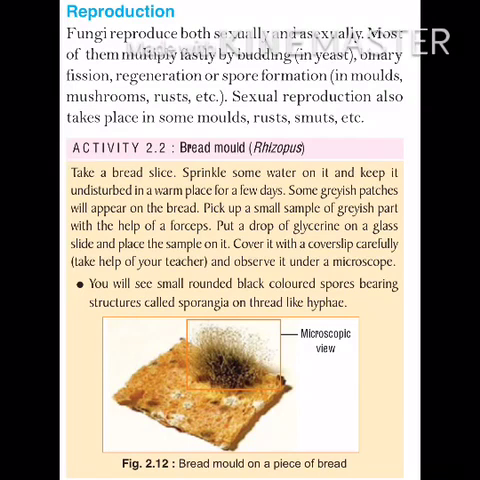Put a drop of glycerine on a glass slide and place the sample on it. Cover it with a cover slip carefully and observe under the microscope. When you see this under the microscope, you will see these thread-like structures. You can repeat this activity with different samples like spoiled fruits, pickles, etc. In this picture, you can see thread-like structures that are called hyphae.